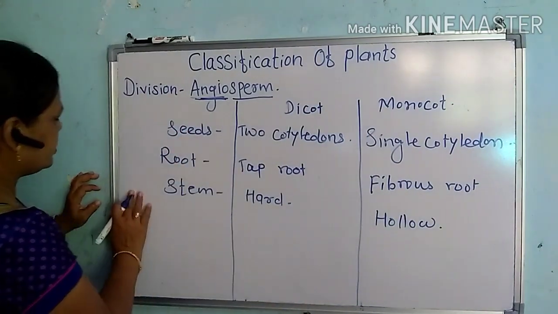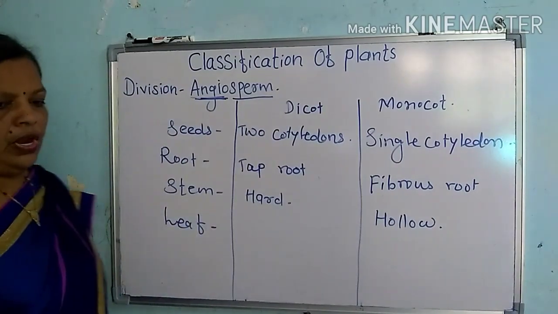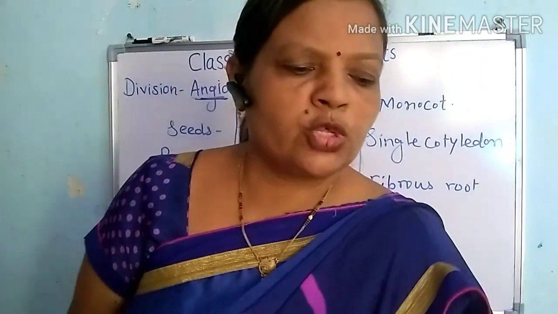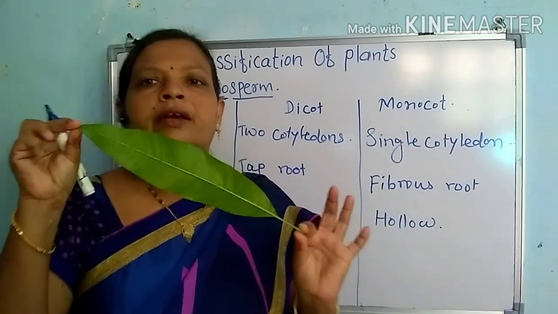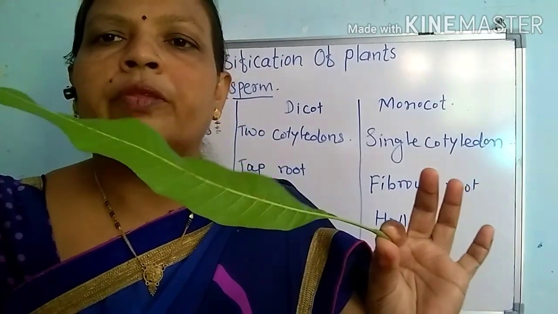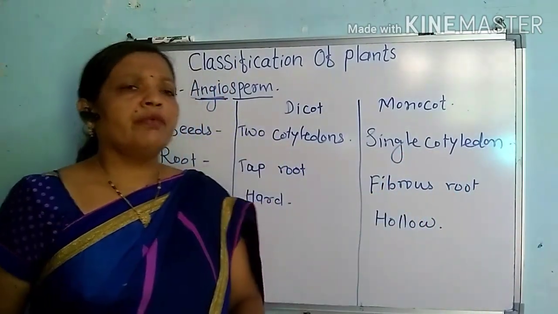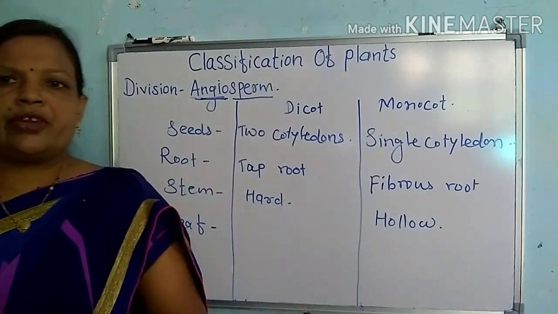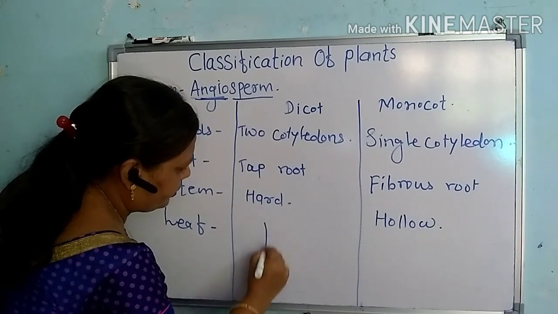Another difference is in relation to the leaf. The venation shows a clear-cut difference among the dicot as well as the monocot. Here I have the specimen of a mango leaf. We can see the type of venation that is present in the mango, that is a reticulate venation.